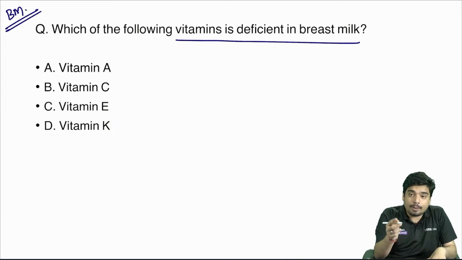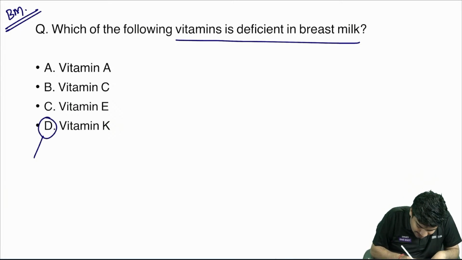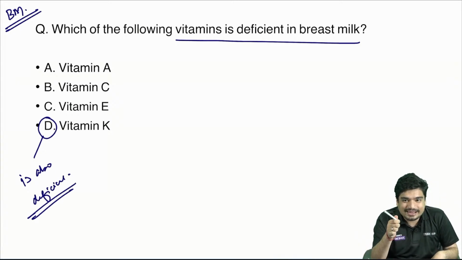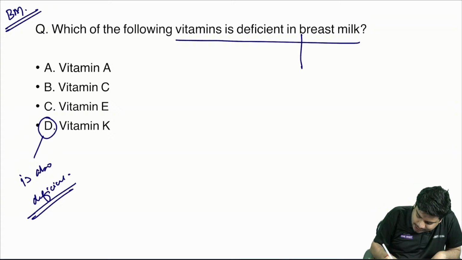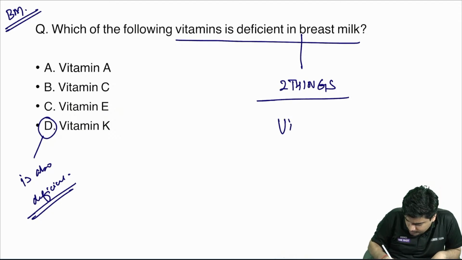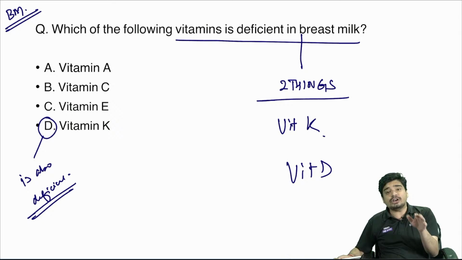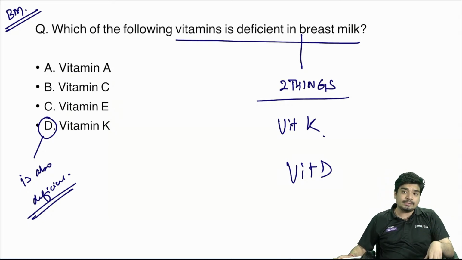Excellent. And the option that you are seeing, this also is deficient. Right? So breast milk is deficient only in two things: vitamin K and vitamin D.